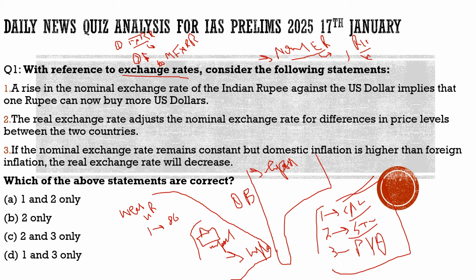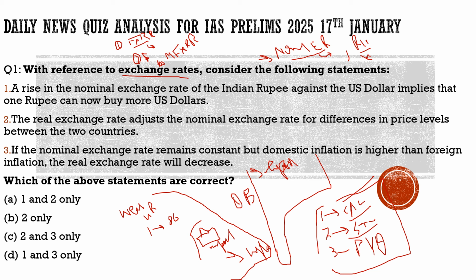So let us recap what we had understood from this article, and why we had brought this question. There was this article, it talked about the weakening of the Indian rupee, which has reached a record low, as $1 will cost 86 rupees. That low it has reached, and it is expected that it will go beyond that. After that, this article discussed what could be its impacts. It can lead to inflation in our country, and also, if the conditions align correctly, it can lead to an increase in exports in our country.